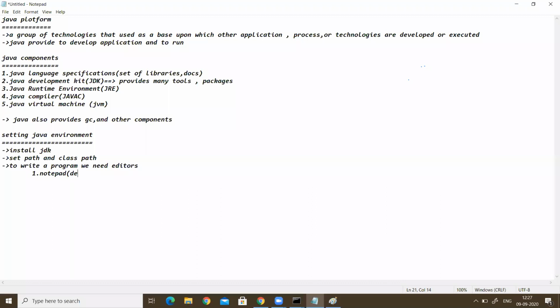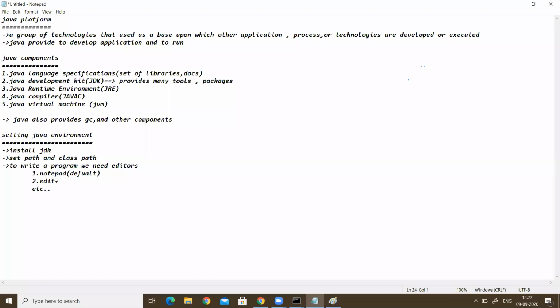Notepad is a default editor. When we install the operating system, Notepad will come already. We know what is a Notepad. The next one is Edit Plus. Edit Plus we can also install in our system from Google. You can download and install that. Like that, there are a number of editors.